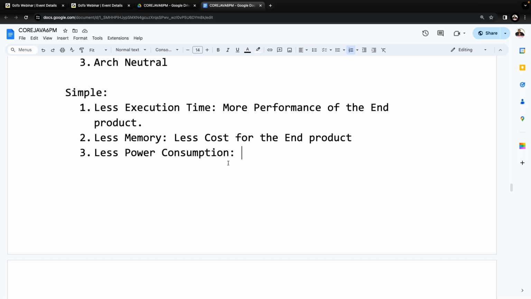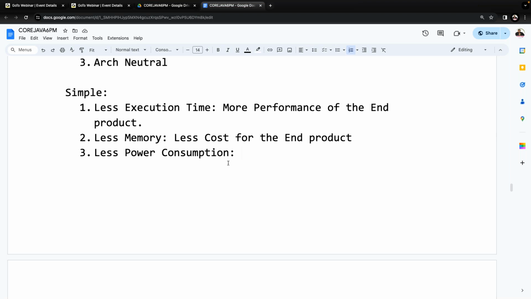Buying the product is only a one-time investment, but every month we have to bear this product. Every 3 months we have to go for maintenance. That maintenance cost is also one of the important things. If the maintenance cost is less, more customers will be attracted. If the maintenance cost is more, fewer customers are going to be attracted.